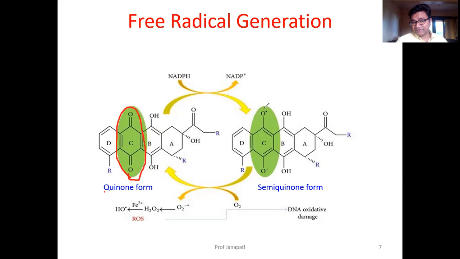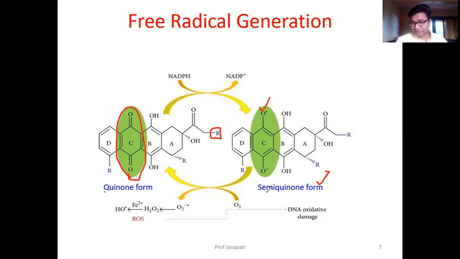Now it is gaining one electron, and you can see it is the semi-quinone form. This is a doxorubicin structure. We can't tell anything more because we have given R. So anthraquinone glycosides will react with NADPH to form the semi-quinone form.